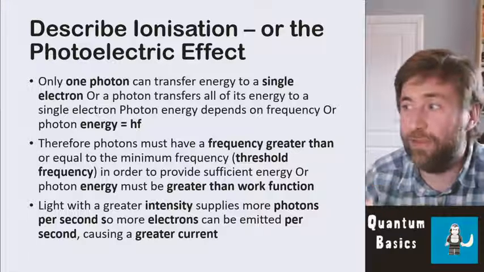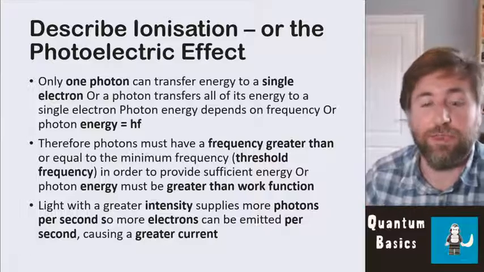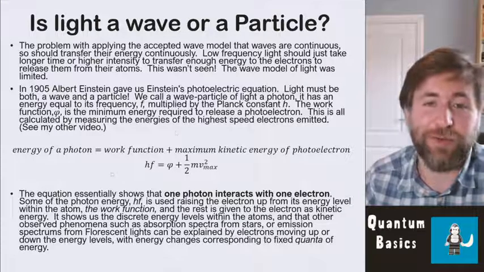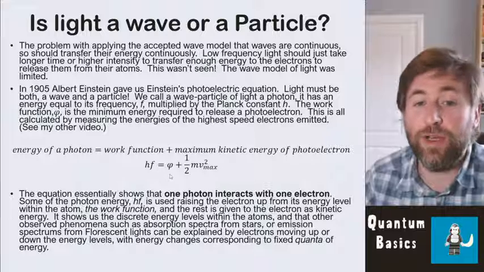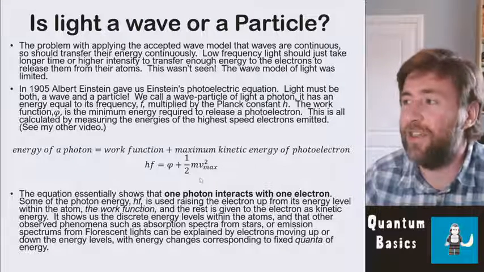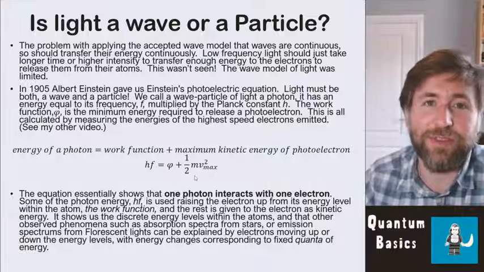So that is the key bit of evidence for this whole idea that light is both a wave and a particle. And this is just relating back to this equation, Einstein's photoelectric equation, which is the energy in a photon is equal to the work function plus the energy that the electron has left, the photoelectron has left in the form of kinetic energy when it's emitted from the surface.